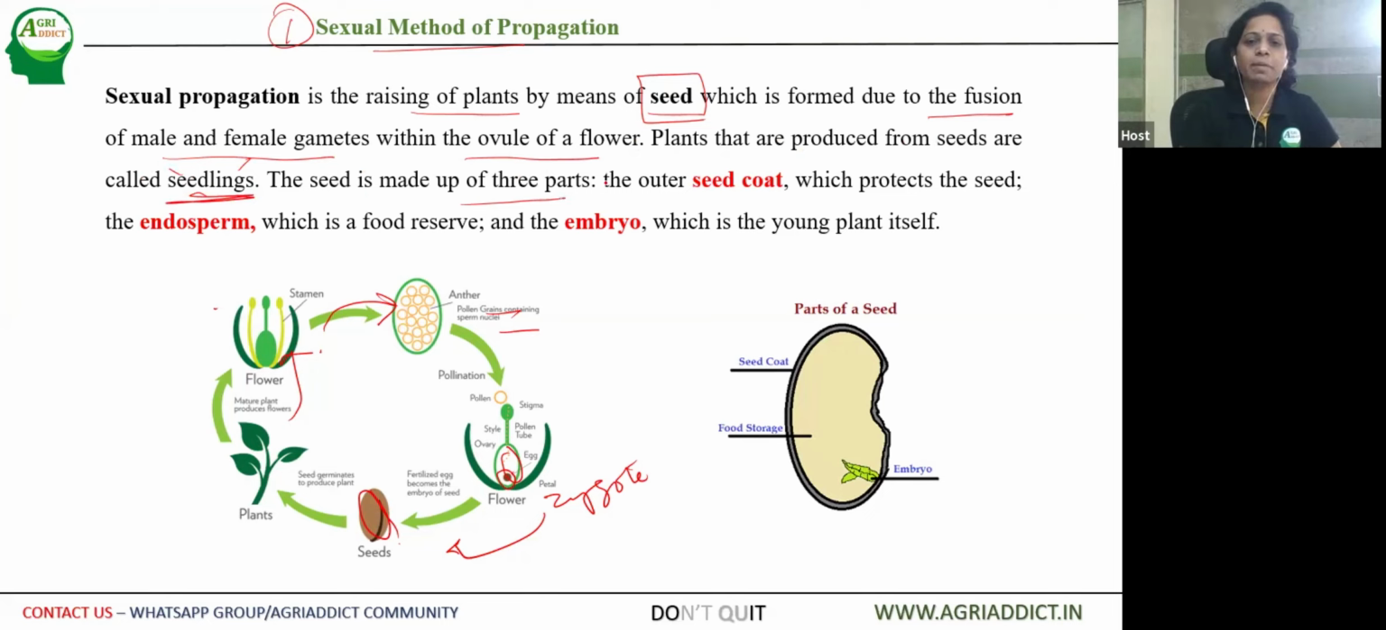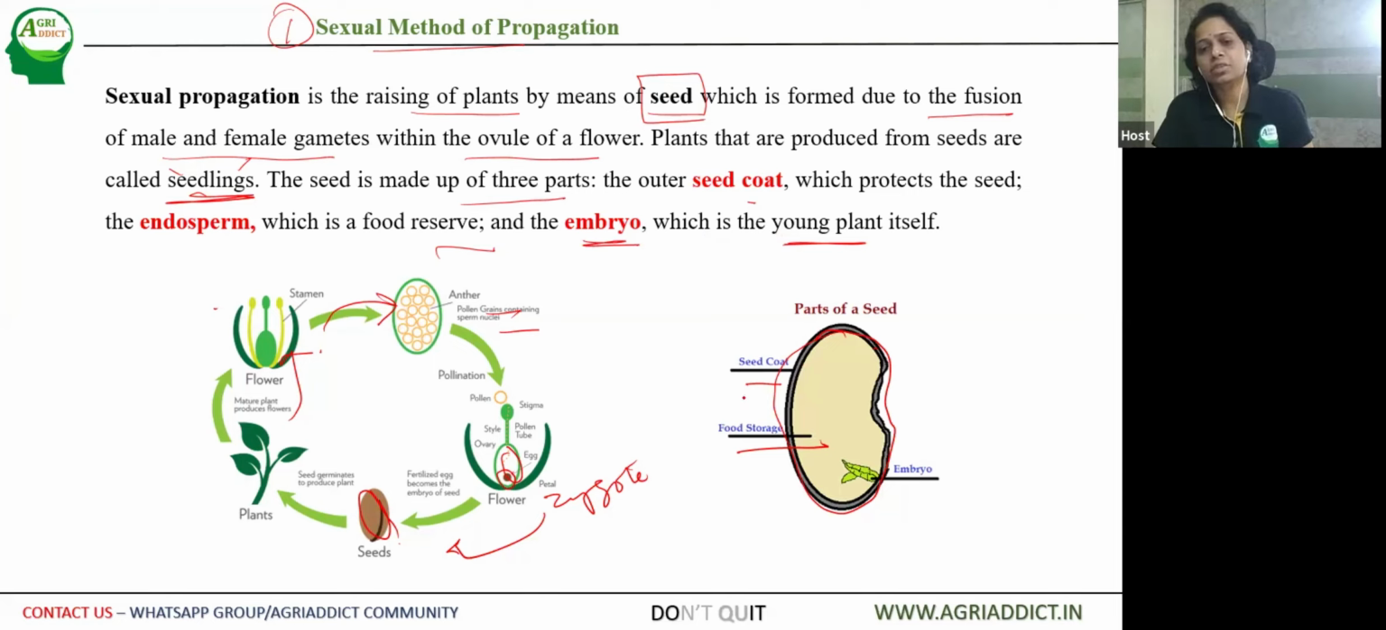The seed is made up of three parts. The outer coat, here you can look at the transverse section of the seed. The outer part is called the outer covering, we call it the seed coat, which protects the seed. Then the endosperm, which is the food storage. It is the food reserve for the embryo. And the third part is the embryo itself, which is the baby plant itself. So upon germination under favorable conditions, this is going to germinate, and then again the plant is formed.